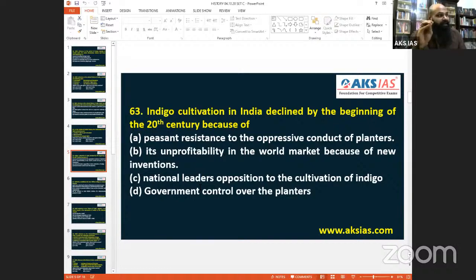But it declined in the beginning of the 20th century. That was one more reason. So we need to find the apt reason. What I find is the second one, unprofitability. See, the British, whether they like it or not, will make us work. They will make us work. So it declined. One reason we can say is unprofitability.